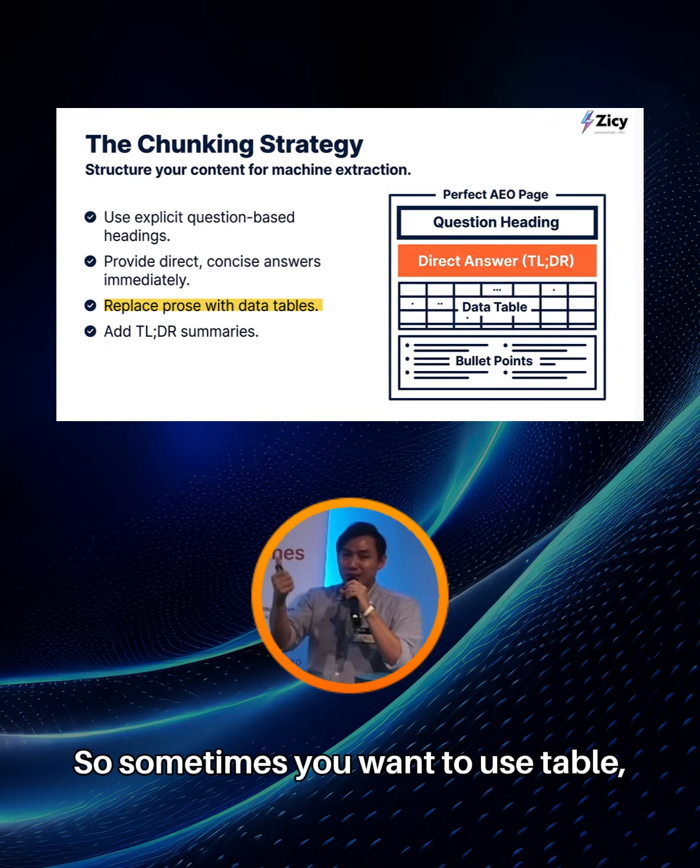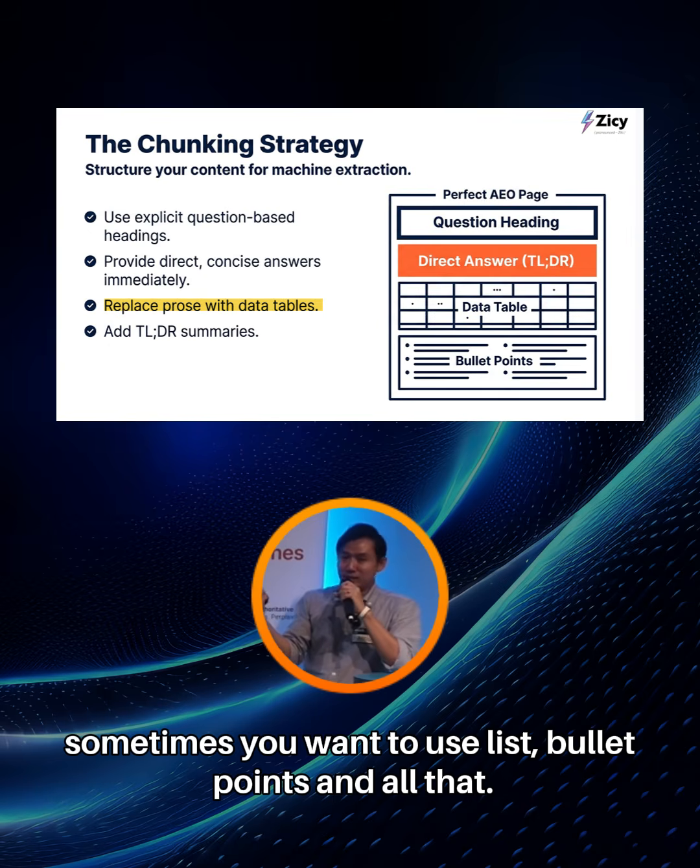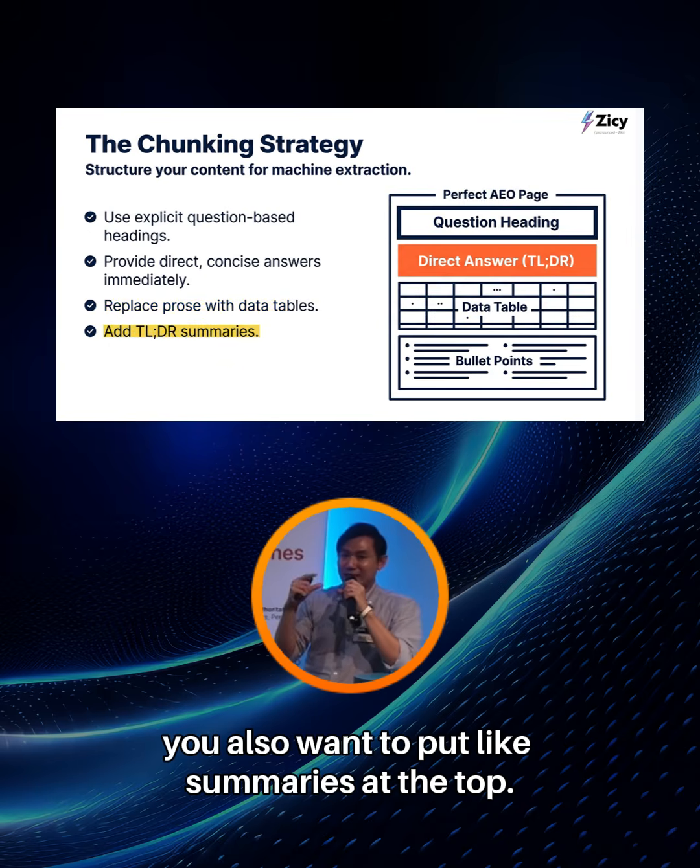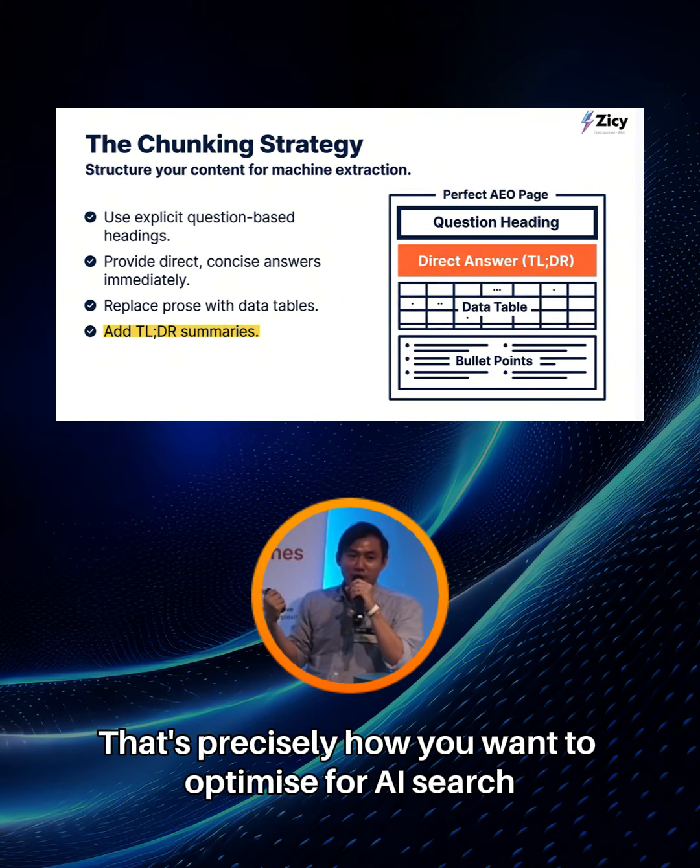And try to use a simpler structure that is easier to scan. So sometimes you want to use a table, sometimes you want to use lists, bullet points and all that. And most importantly, you also want to put summaries at the top. That's precisely how you want to optimize for AI search.